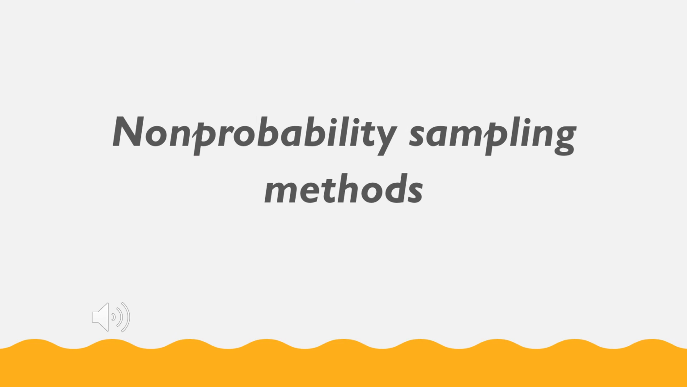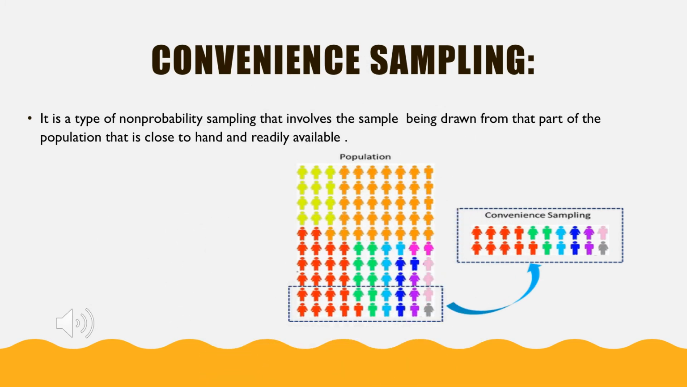Non-probability sampling methods. The first method in non-probability sampling is convenience sampling. In non-probability methods, every member of the test population doesn't have an equal chance of being selected, right? So convenience sampling, as the name indicates, is about convenience. As per the convenience of the researcher, whoever is close or readily available, we select them for our sample.